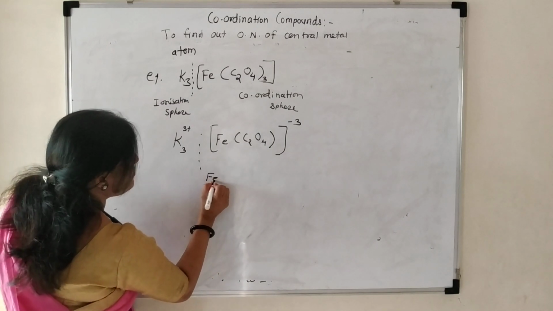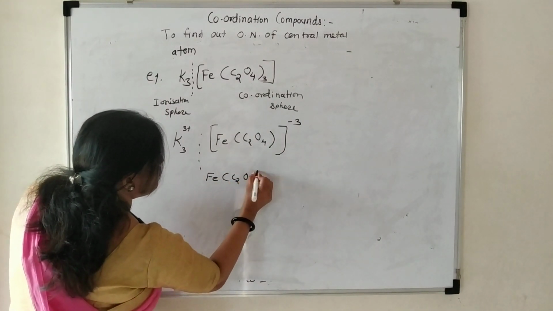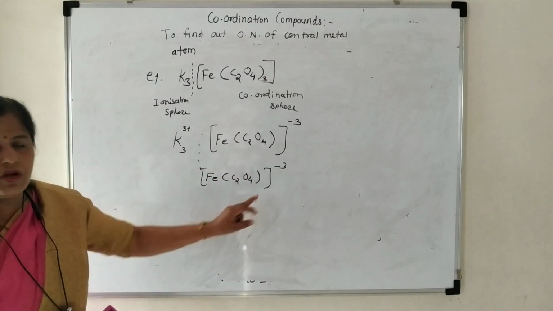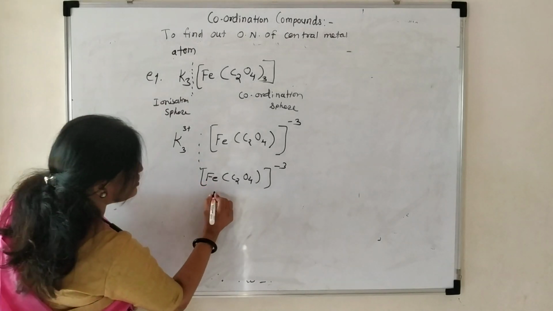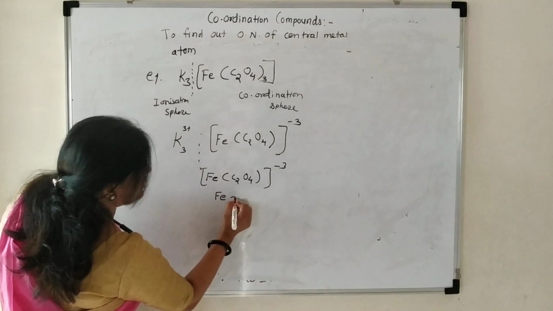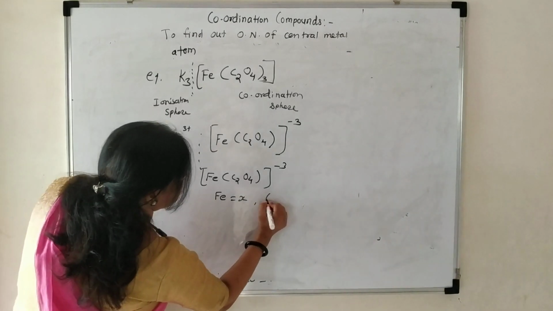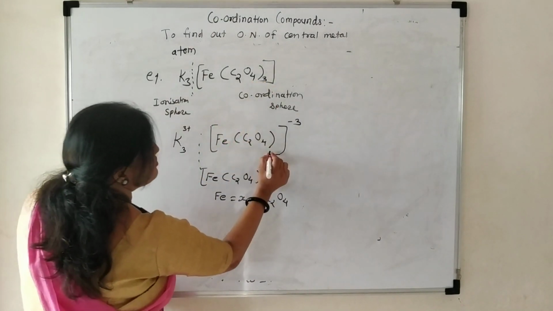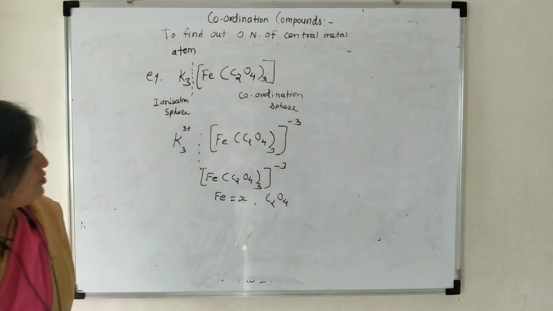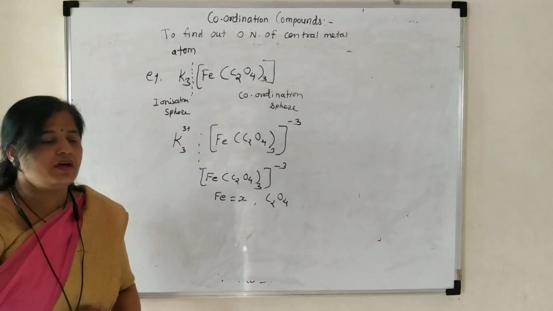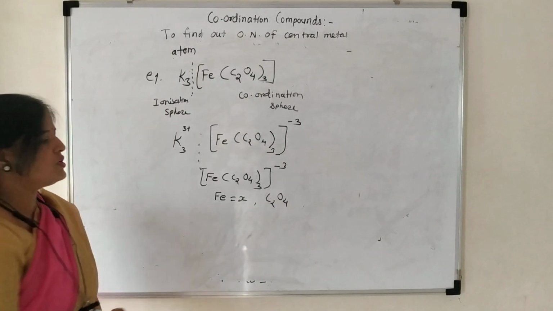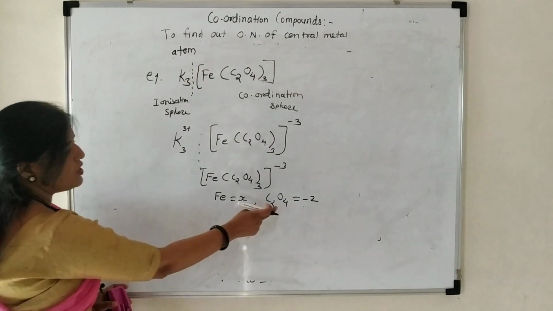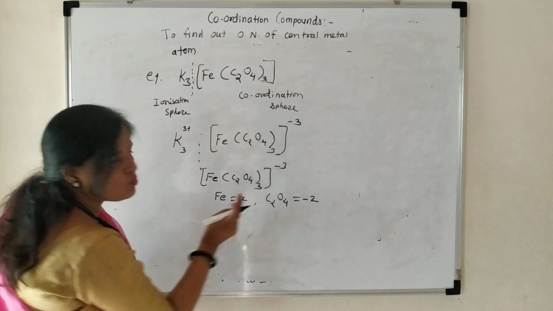Therefore Fe C2O4 3 with minus 3 is the complex ion. On this complex ion, you have to find out the oxidation number of Fe. That will be X. Then C2O4 means oxalate, the auxiliary ion. It is 3 times. That auxiliary ion carries negative charge, and how many negative charges? Minus 2. One auxiliary ion carries minus 2 charge.